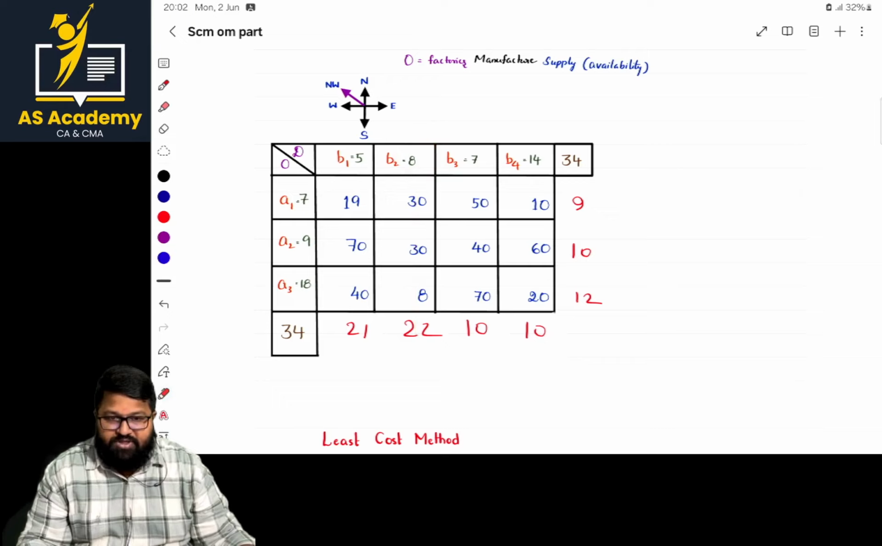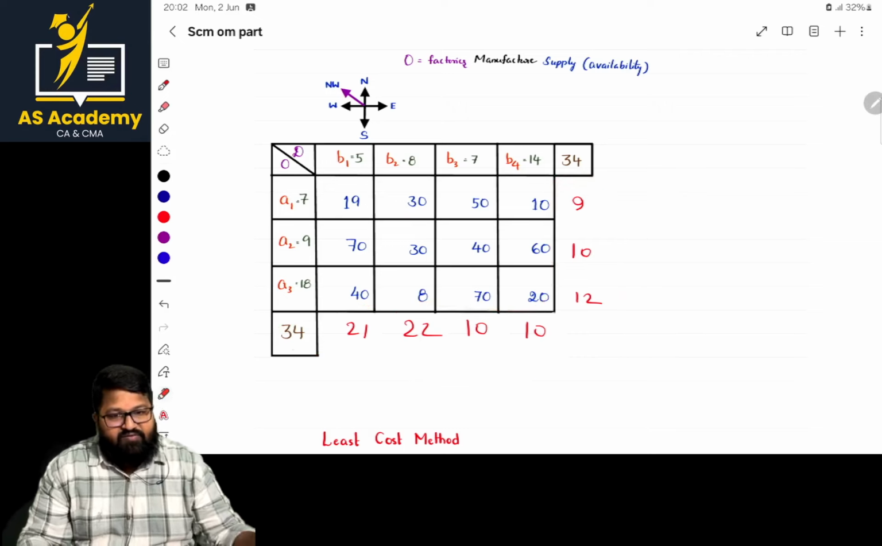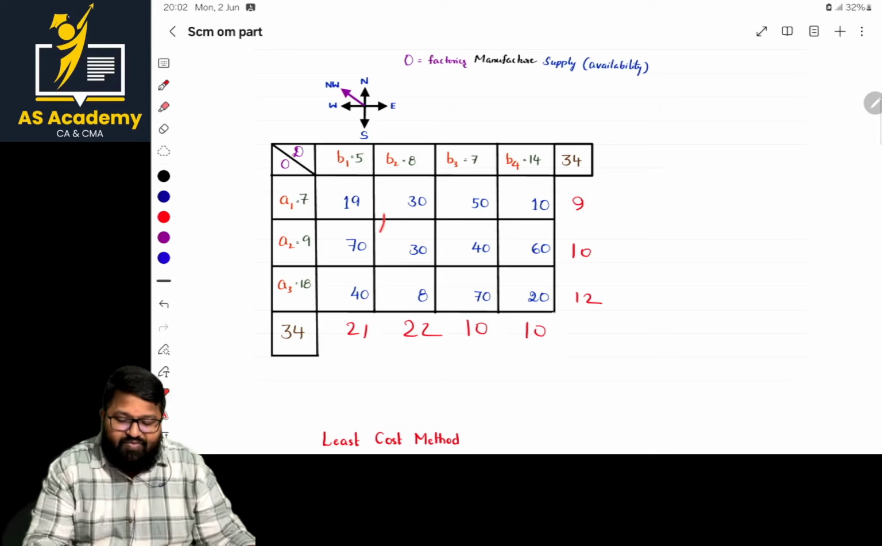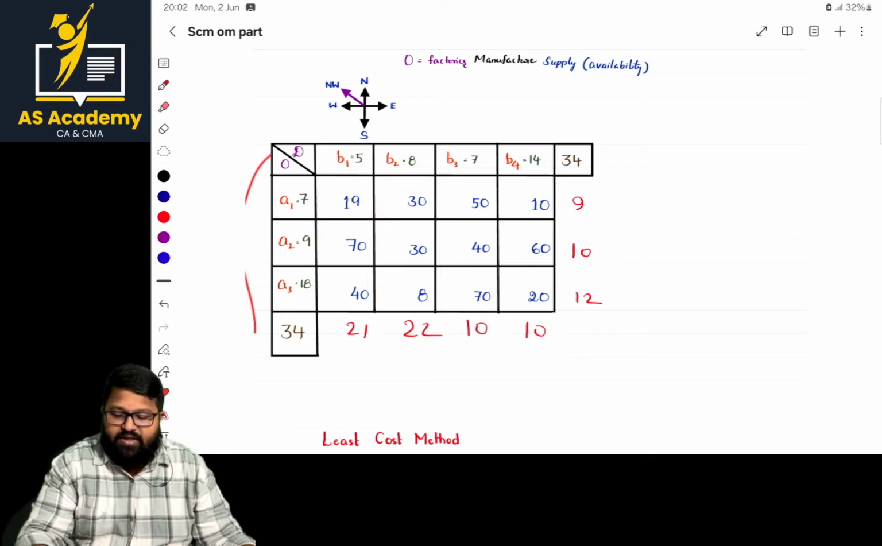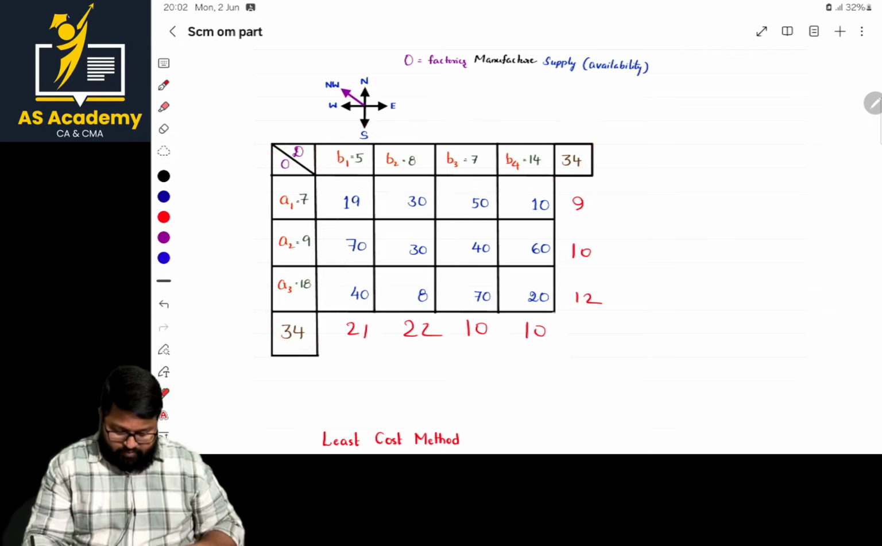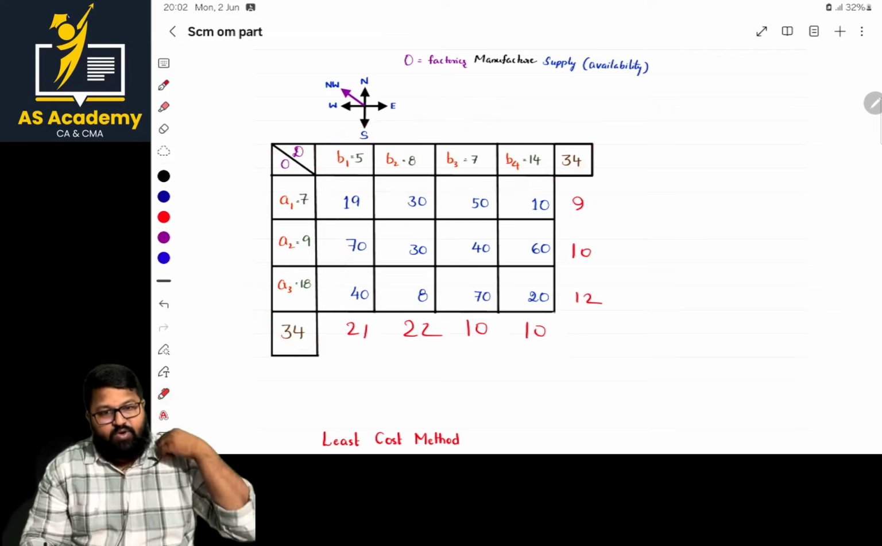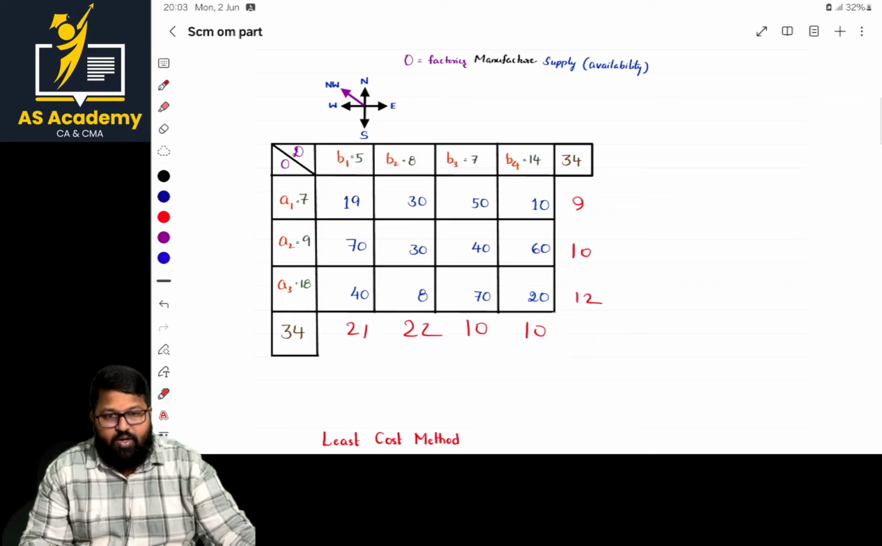This is the most important step. You should be clear in this part. Of all the penalties, identify the highest. After identifying the highest penalty, what do we have to do? We have to make the allocation for the least cost. Repeat this process until this entire part becomes 0. Until they become 0, we make allocation. Am I clear? If this part is done, what is the next thing?